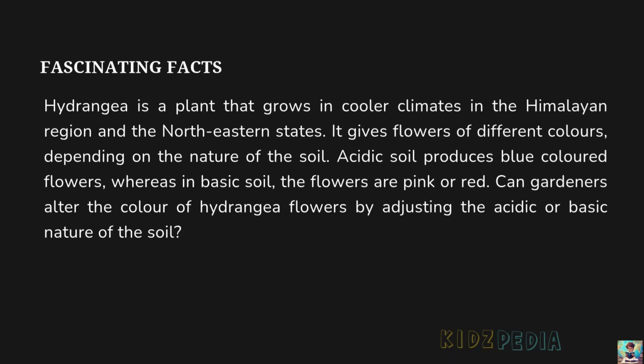Fascinating facts. Hydrangea is a plant that grows in cooler climates in the Himalayan region and the northeastern states. It gives flowers of different colors depending on the nature of the soil. Acidic soil produces blue colored flowers, whereas in basic soil the flowers are pink or red. Can gardeners alter the color of hydrangea flowers by adjusting the acidic or basic nature of the soil?